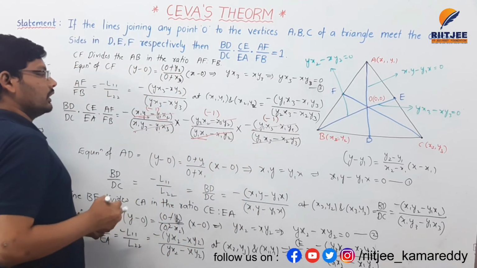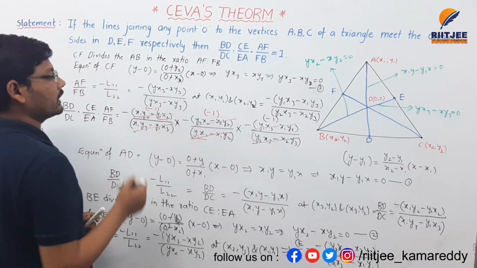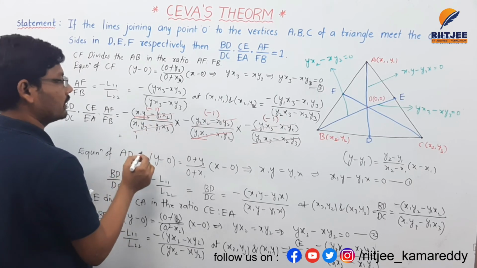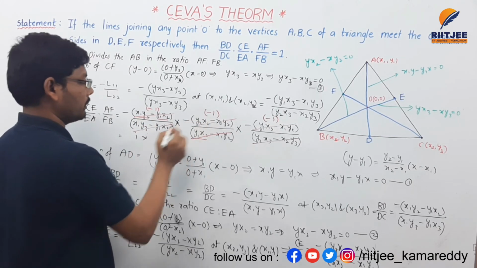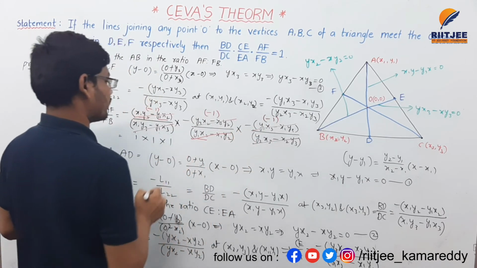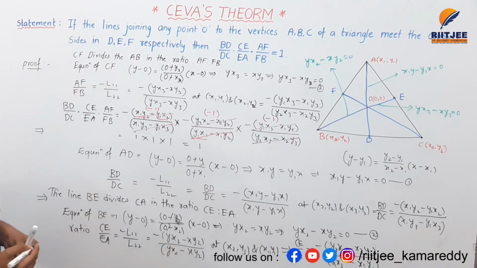So here if you observe, minus into minus is plus, minus 1 into minus 1, that is plus 1, into minus 1 into plus 1, that is again plus 1, into minus 1 into minus 1, that is again plus 1. 1 into 1 into 1 is equal to 1.